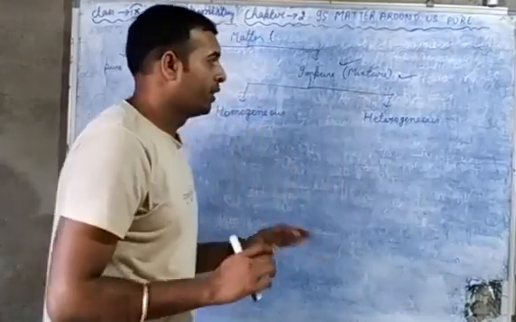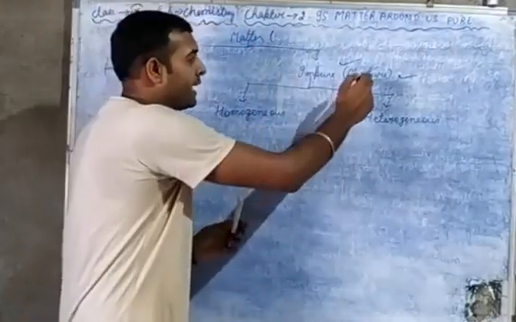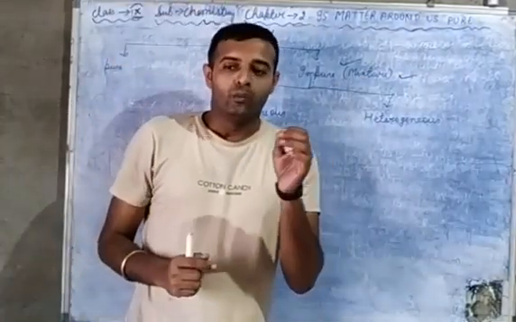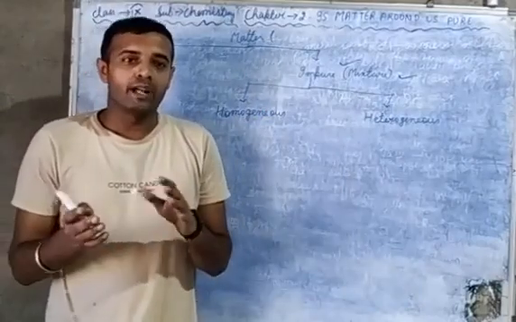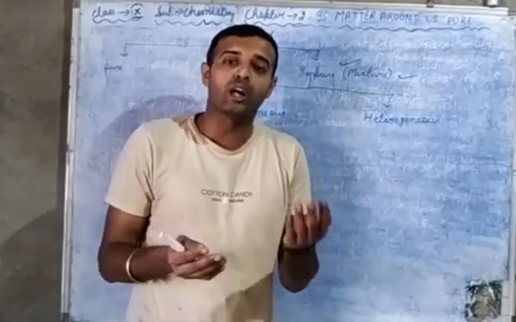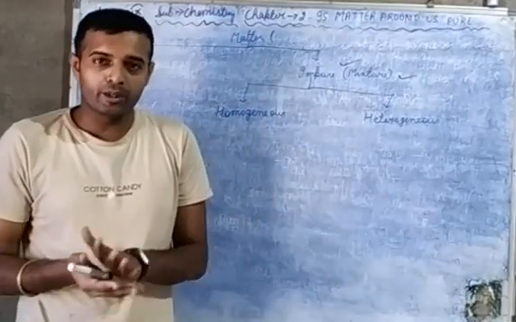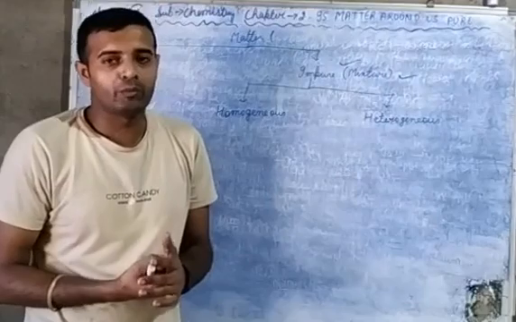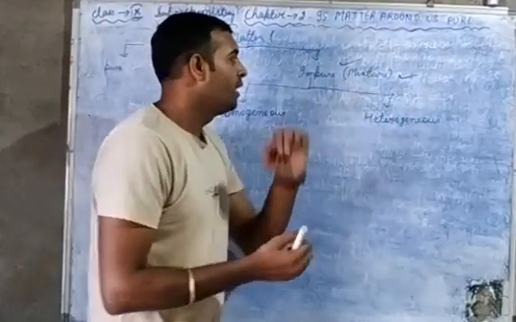In short, you can say that a mixture is a substance which is formed by the physical combination of two or more elements or compounds in any proportion. This is known as a mixture.